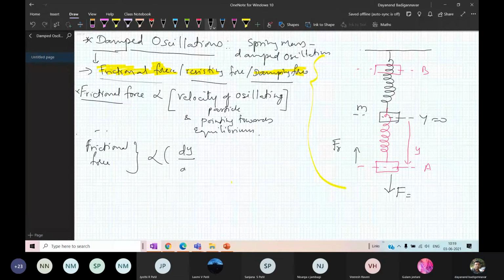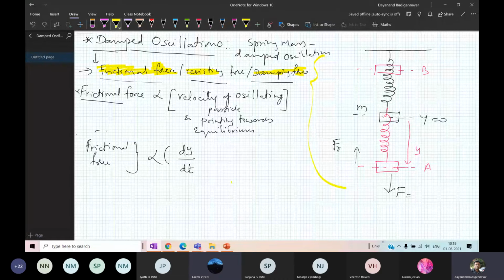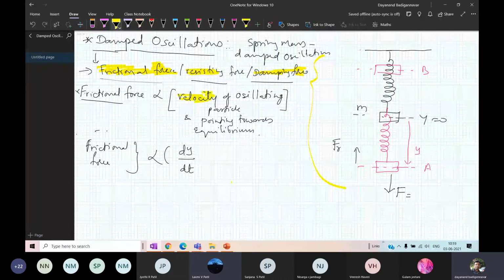Sir, equation for damped oscillations, sir. Yes, I will tell you the equation for damped oscillations later.